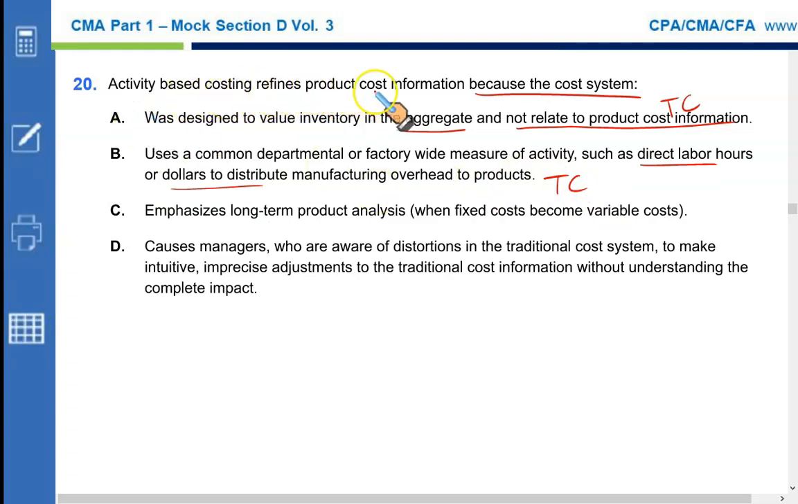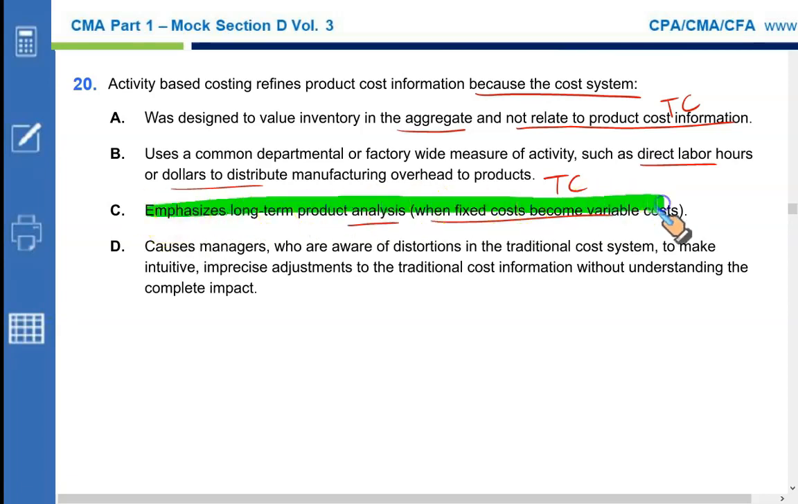ABC costing refines product cost information because the cost system emphasizes long-term product analysis. That is very true. ABC refines product cost information because the cost system focuses on long-term product analysis. Right? That is the correct option. Without doubt, this is the right option. And D. Causes managers who are aware of distortions in the traditional cost system to make intuitive, imprecise adjustments to the traditional cost information without understanding the complete impact. This is again true for your conventional traditional costing, not ABC.